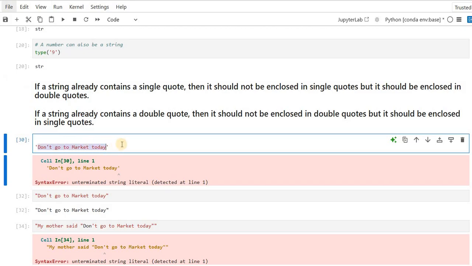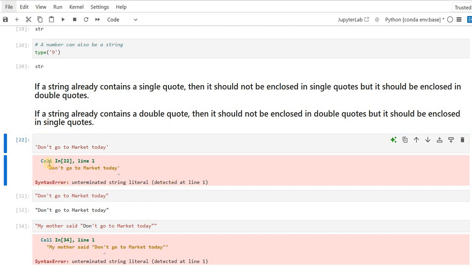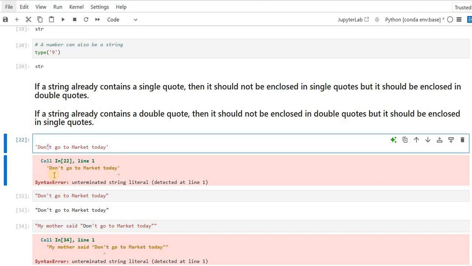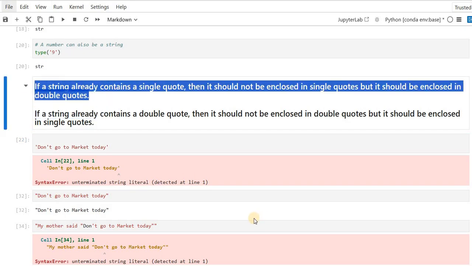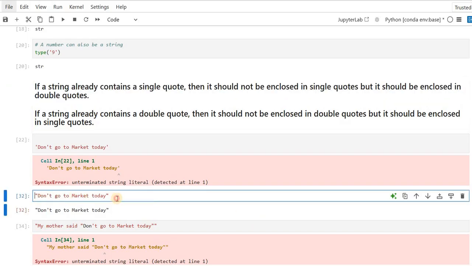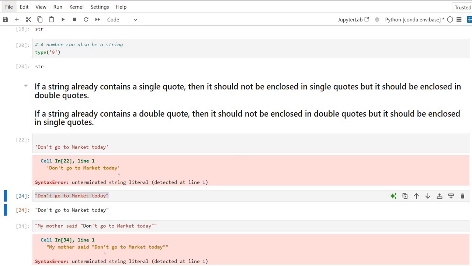In this case, if you just press shift and enter, immediately it will tell you that there is an unterminated string literal detected. Why? Because in the word don't, there is a single quote, and you are also enclosing the whole string in single quotes. That is not allowed, because the first line tells you if a string already contains a single quote, then it should not be enclosed in single quotes, but in double quotes. So in the next line, I have taken the same string, but now I have enclosed it within double quotes, then shift enter. Now it's working fine. Understood?